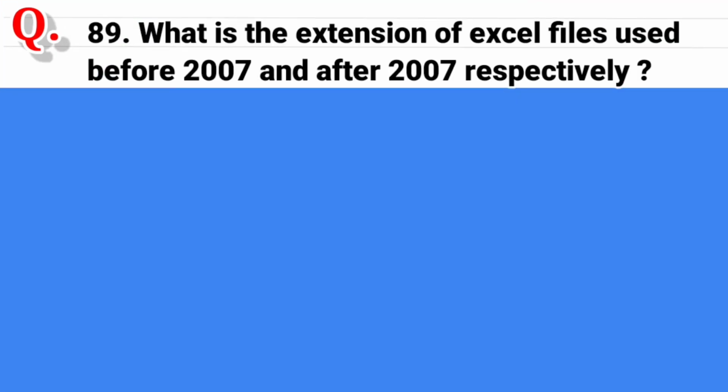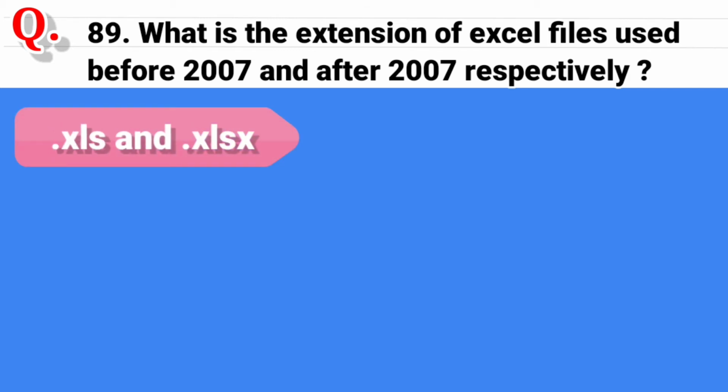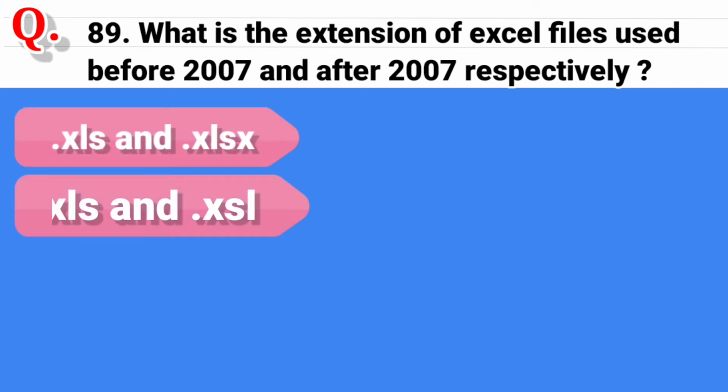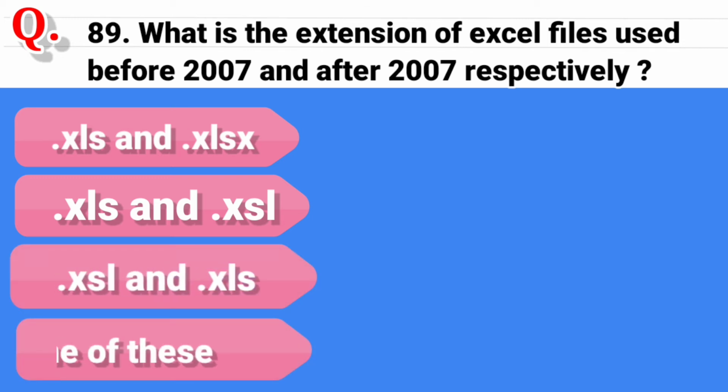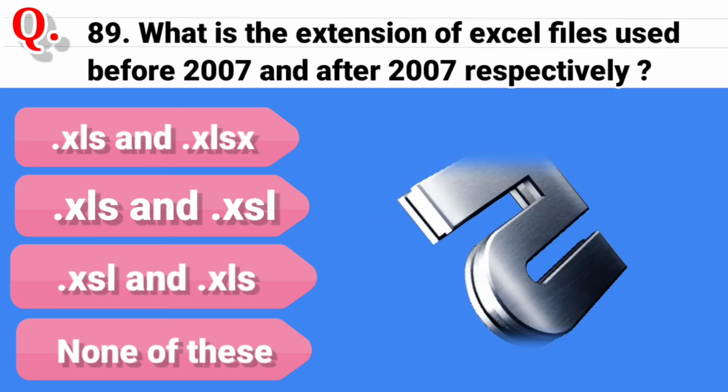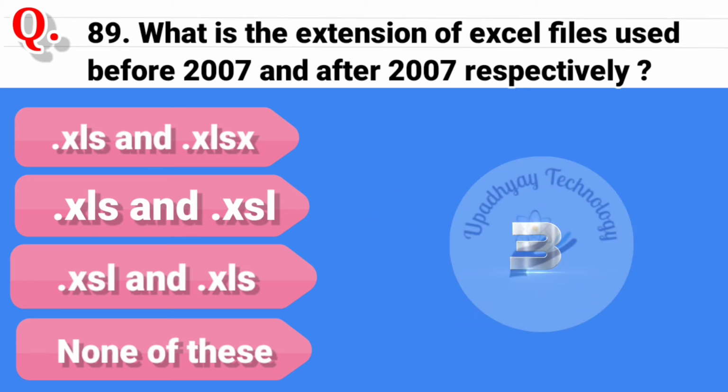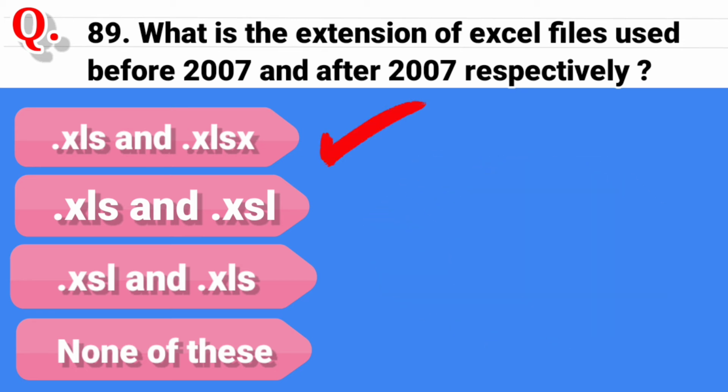Question 89. What is the extension of Excel file used before 2007 and after 2007 respectively? And the options are .xls and .xlsx. Second option is .xls and .xsl. Third option is .xsl and .xls. And last option is none of these. And the correct answer is .xls and .xlsx.